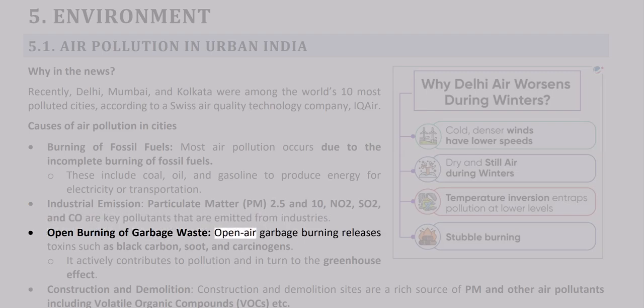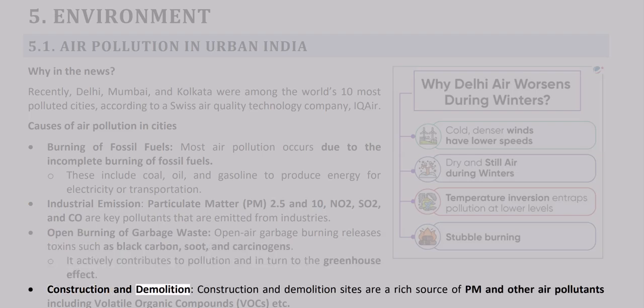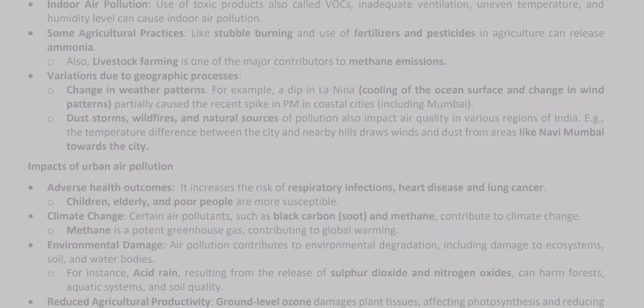Open burning of garbage waste. Open air garbage burning releases toxins such as black carbon, soot, and carcinogens. It actively contributes to pollution and in turn to the greenhouse effect. Construction and demolition. Construction and demolition sites are a rich source of PM and other air pollutants including volatile organic compounds, VOCs, etc. Indoor air pollution. Use of toxic products, also called VOCs, inadequate ventilation, uneven temperature, and humidity level can cause indoor air pollution.